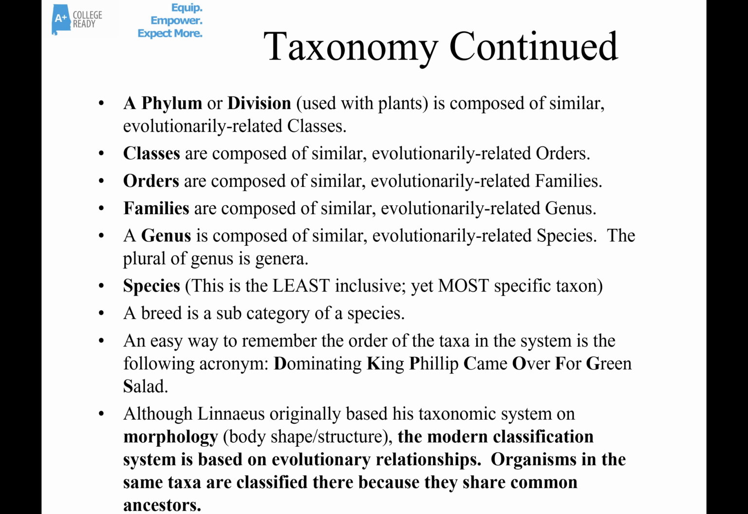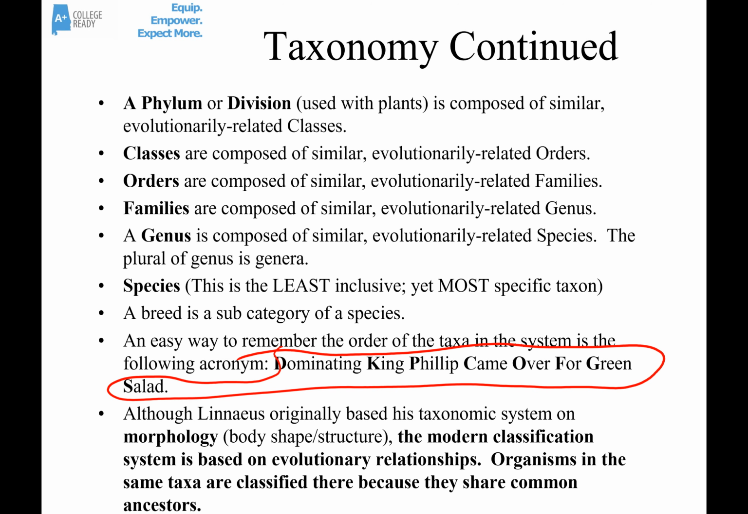An easy way to remember the order of the taxa is using an acronym. There are lots of different ones. One of the most popular ones right now is this one: Dominating King Philip came over for green salad. So again, that's domain, kingdom, phylum, class, order, family, genus, and species.